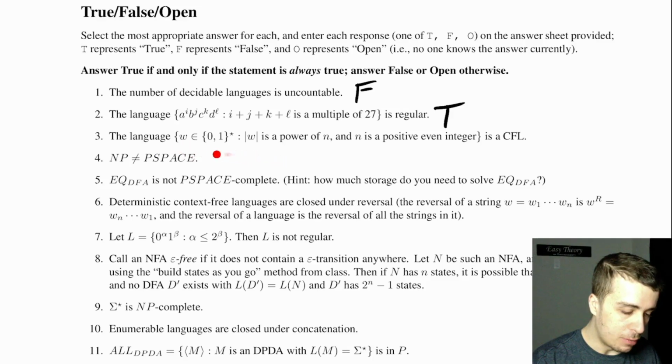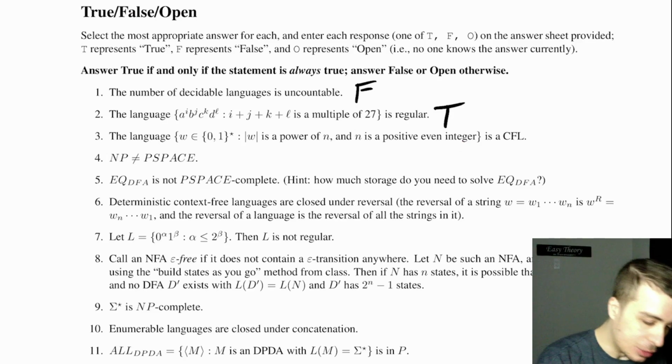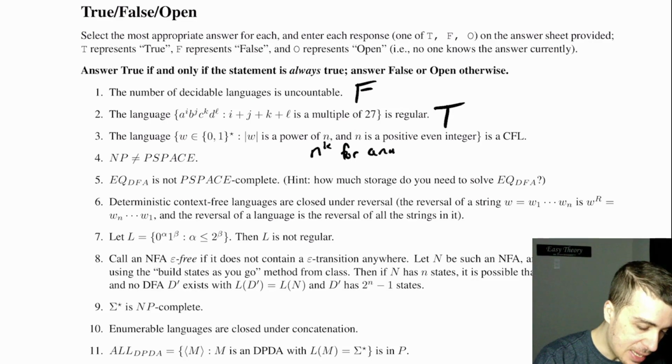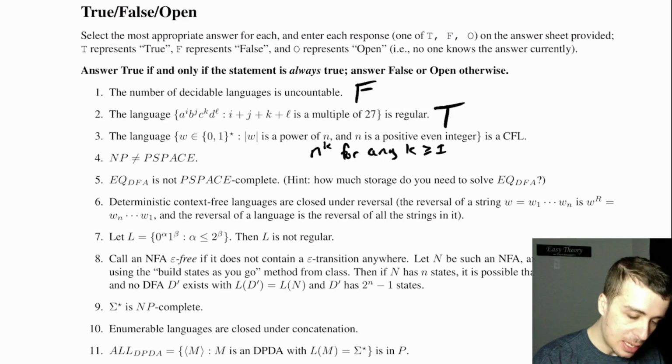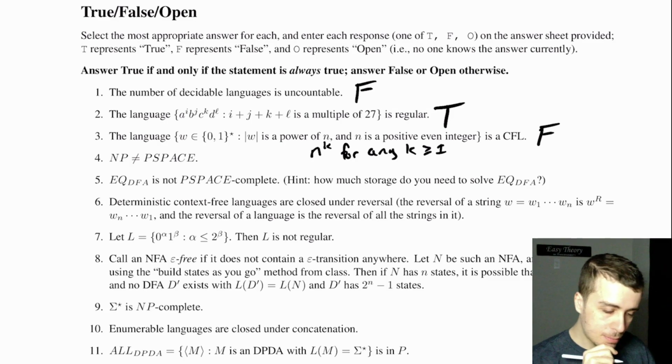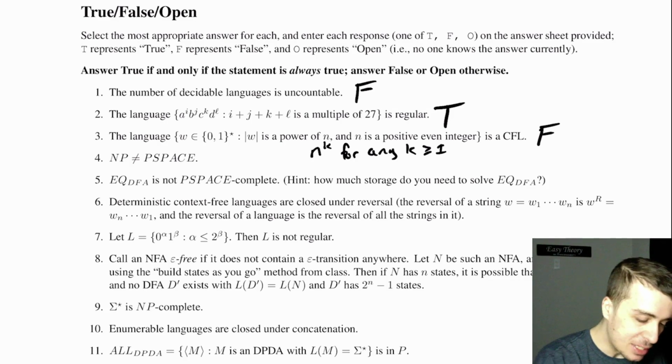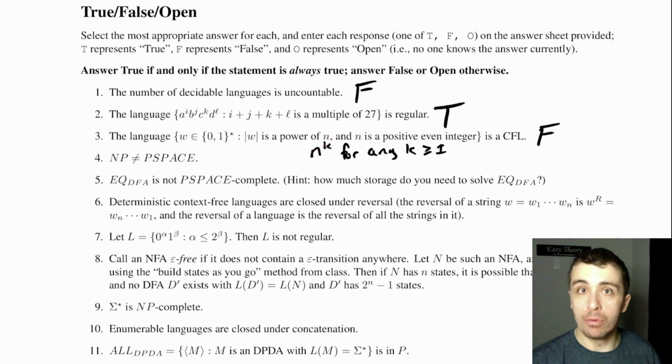The language of all binary strings, where the length of w is a power of n, and n is a positive even integer. So by power of n, I mean like n to the k for any k. At least, let's just say 1, it doesn't really matter. So this turns out to be not context-free. And the main reason is that powers of really anything is not context-free.